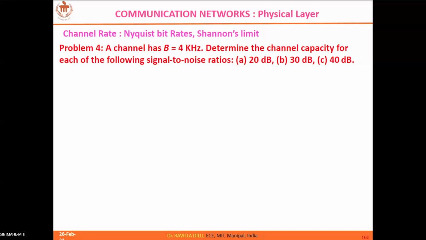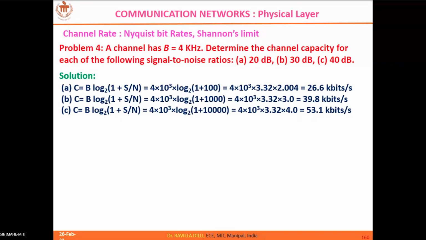And this is very straightforward. There is no confusion about which one to pick up, because the channel bandwidth is given and SNR is given. There is no data about the number of signal levels, so straight away you can use Shannon's limit. Shannon's limit says that the channel capacity is B into log of 1 plus SNR with base 2. So it's a simple substitution. 4k into log of 1 plus SNR, where 20 dB is equivalent to 100, 30 dB equivalent to 1000, 40 dB equivalent to 10,000. So direct substitutions.